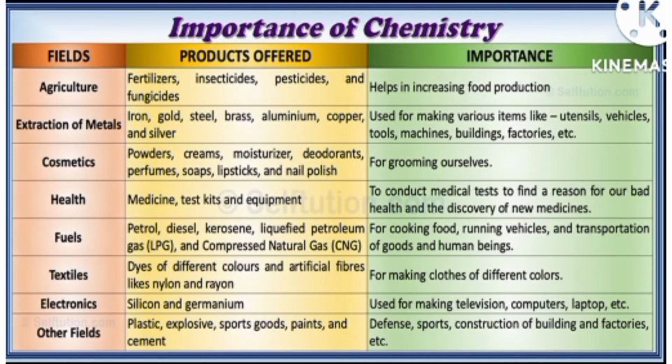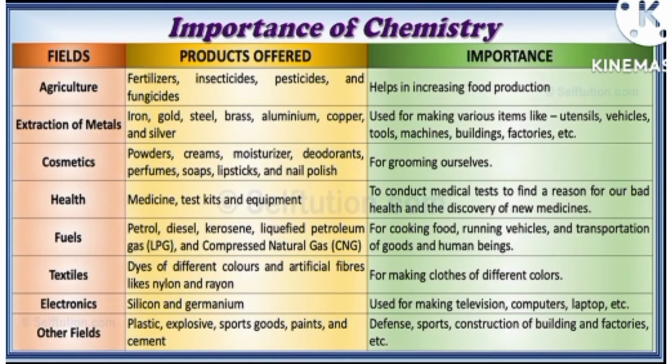Cosmetics, we know that in cosmetics different types of materials are used. So sometimes we need a moisturizer. It depends upon the skin. If you have dry skin, then you need a moisturizer, so we will provide the moisturizer to your skin by using chemicals. Health, we know that all the medicines are made up of chemicals. Fuels like petrol, diesel, we know that petrol and diesel are components of carbon and hydrogen, and we can use them by distillation of carbon hydrogen components. You will learn in the next chapter, or coming lectures.